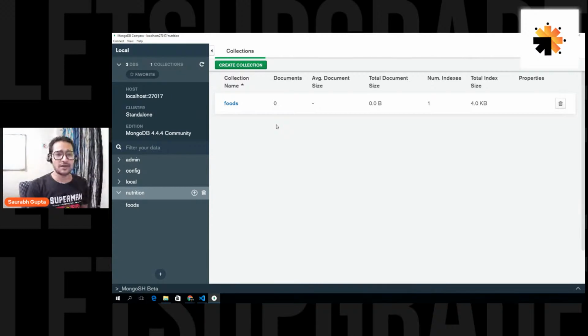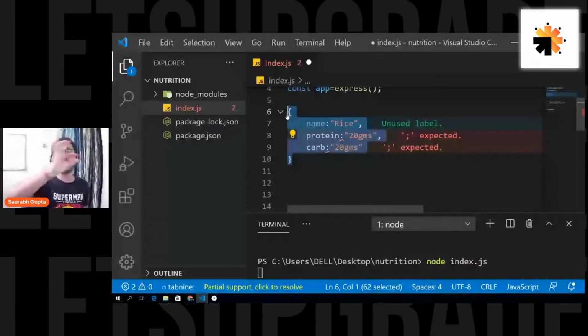Let's say this is a single data in a simple JSON or object format: name: rice, protein: 20 grams, and carbs: 30 grams, something like this. This simple object is what you call a document. Just like information about a single data item, in the same way you have documents. Is that clear, everyone?